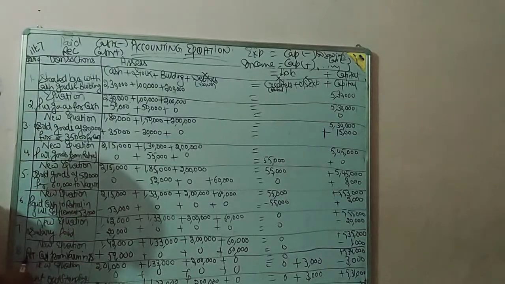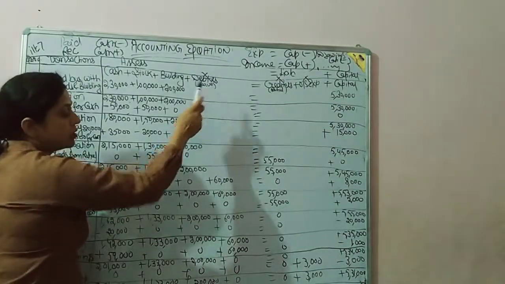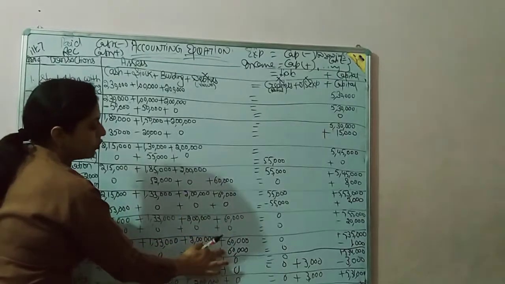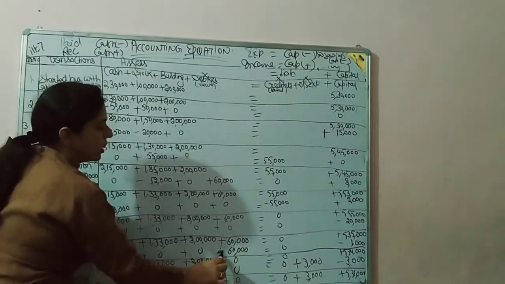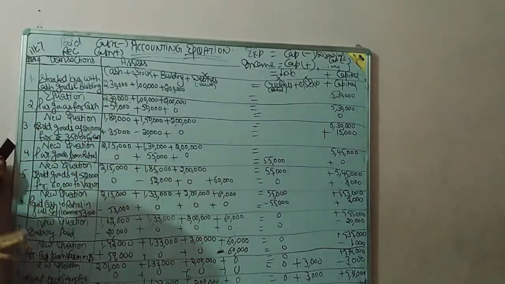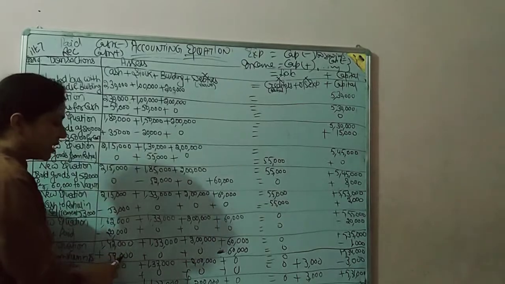Next is received cash from Varun in full settlement. Who is Varun? Varun is our debtor. So full settlement means less full amount from Varun, less 60,000. Received means cash comes. How much cash comes? 59,000.